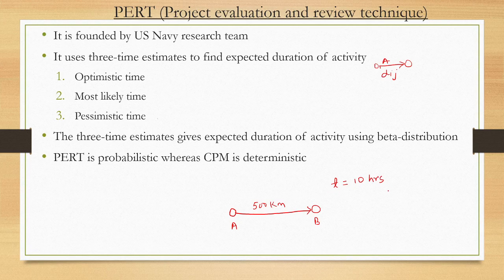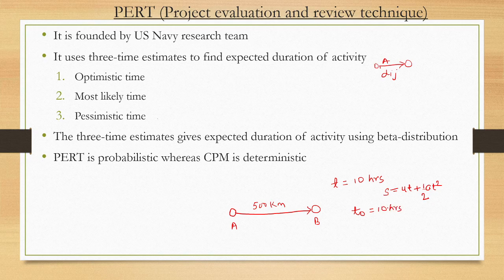and simply you can find it using Newton's equation of motion, S equals ut plus half at square. But generally it does not happen. If this happens, that is the optimistic time, t0, which is 10 hours.